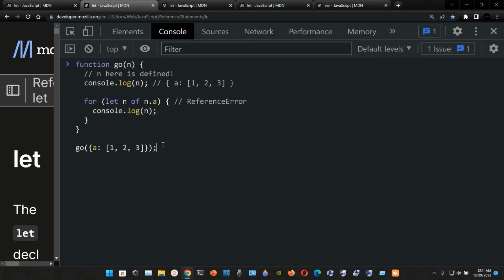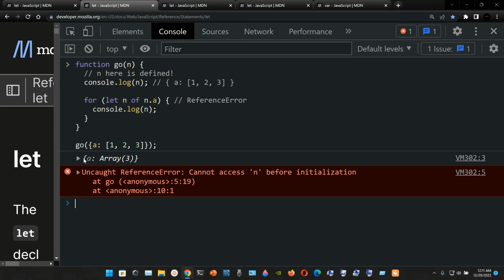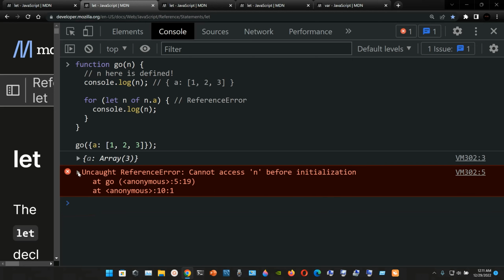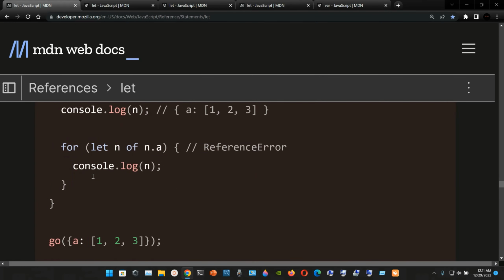We press enter, and well, you have the object. You have a colon, array in parentheses 3, but now here you have Uncaught ReferenceError: cannot access m before initialization. So that is that.